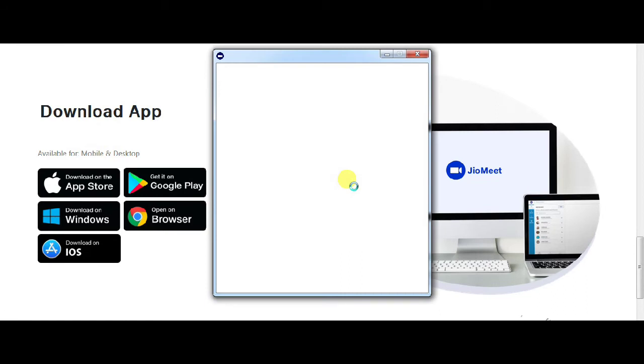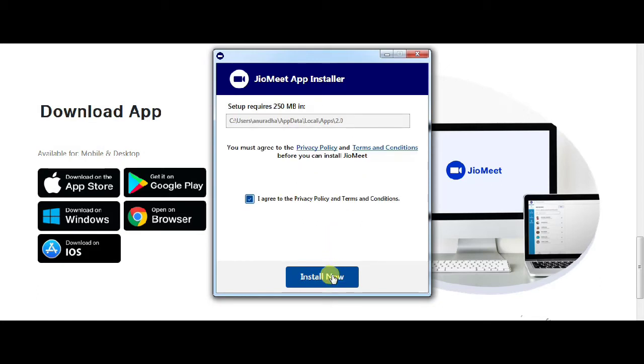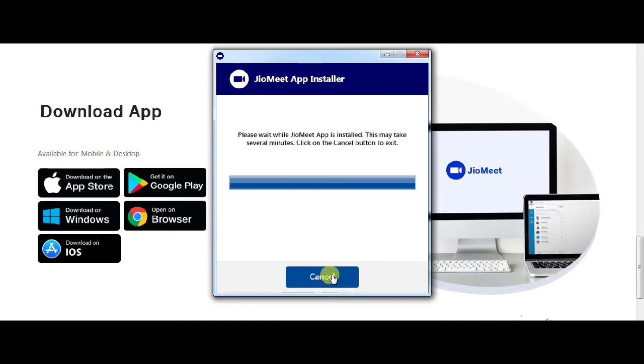The screen is shown like this, and it is quite similar to Zoom. If you are comfortable with Zoom, there is no problem using this app. Otherwise, there are other features besides Zoom. In this way, there is no time limit as we already discussed, and it is quite user friendly. There is no need to make one person the host. They can schedule a meeting. Anybody can share their screen.